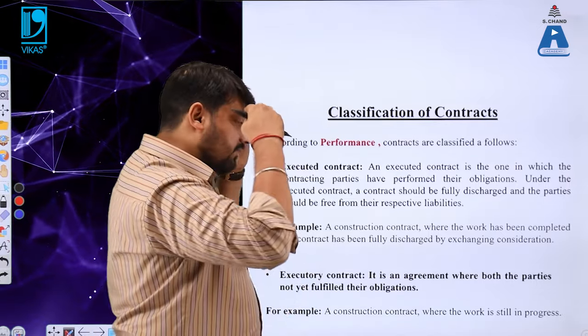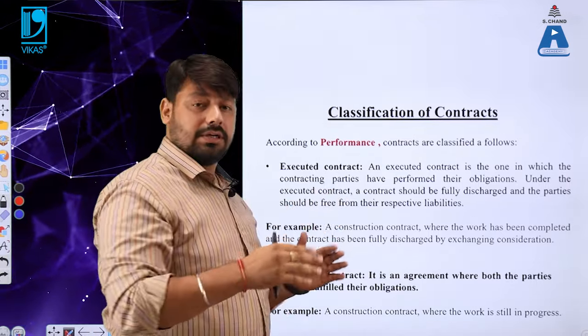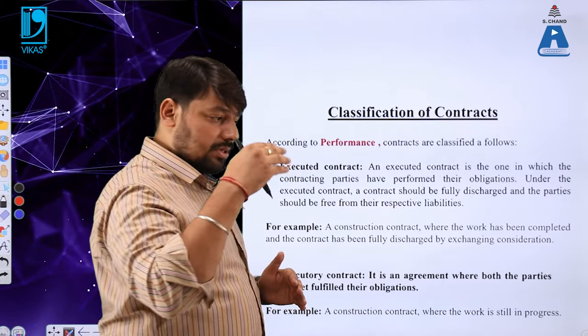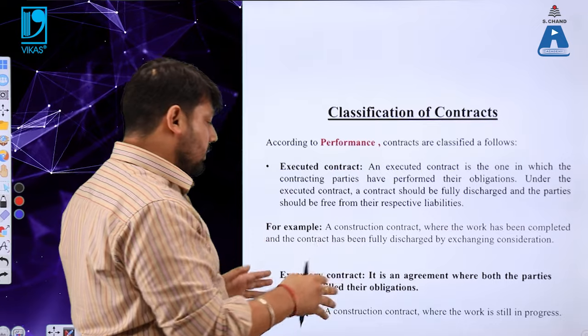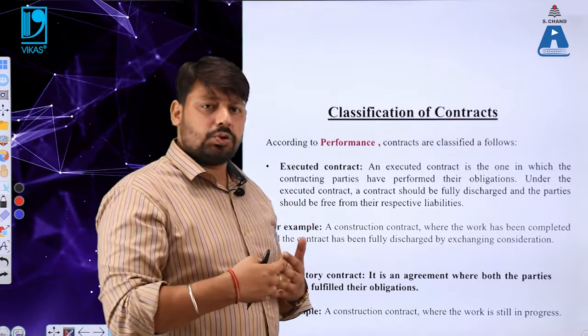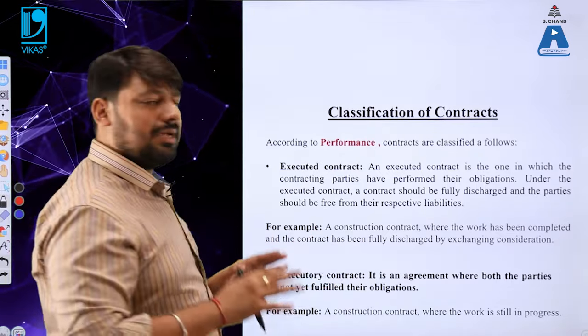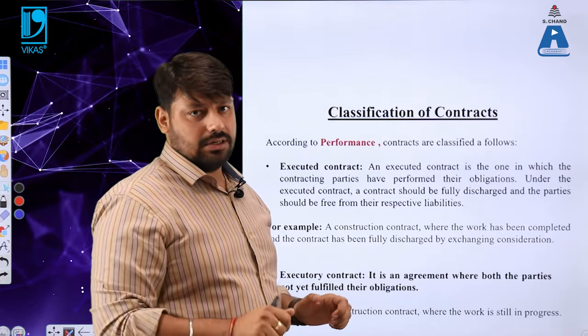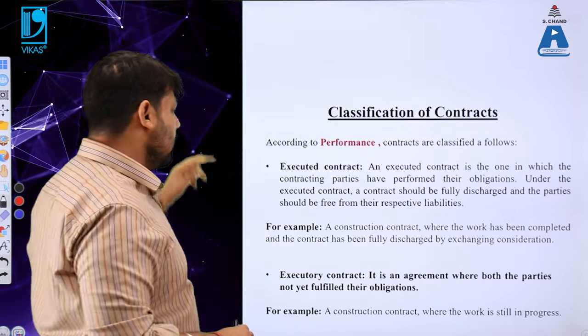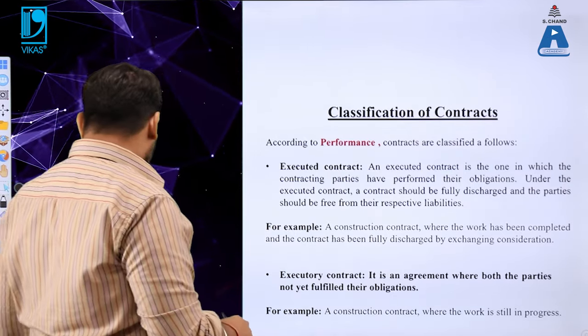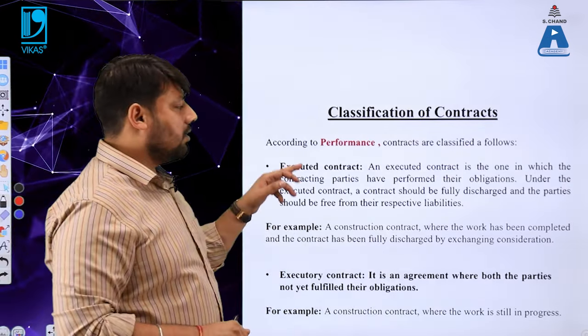It means Mr. A is still in progress constructing that building and Mr. X is still waiting to have the construction of that building. So here we can say the contract between these two parties is an executory contract. I hope this slide is clear to everyone. So according to performance, the contracts are classified accordingly. The number one is the executed contract and the second one is the executory contract.